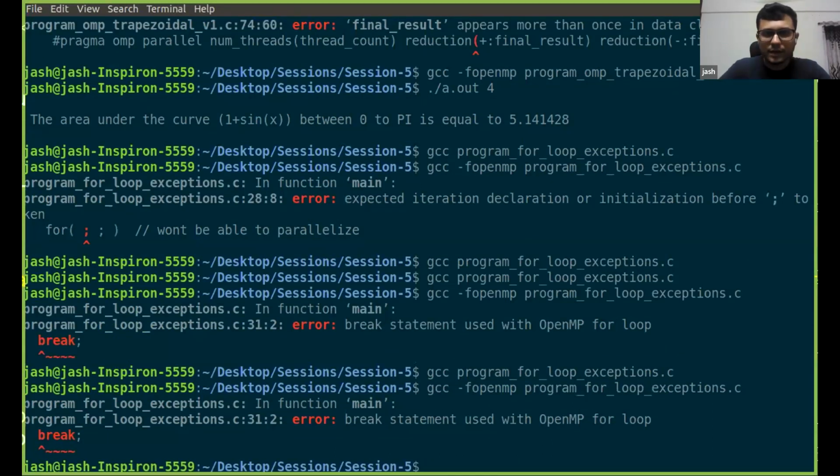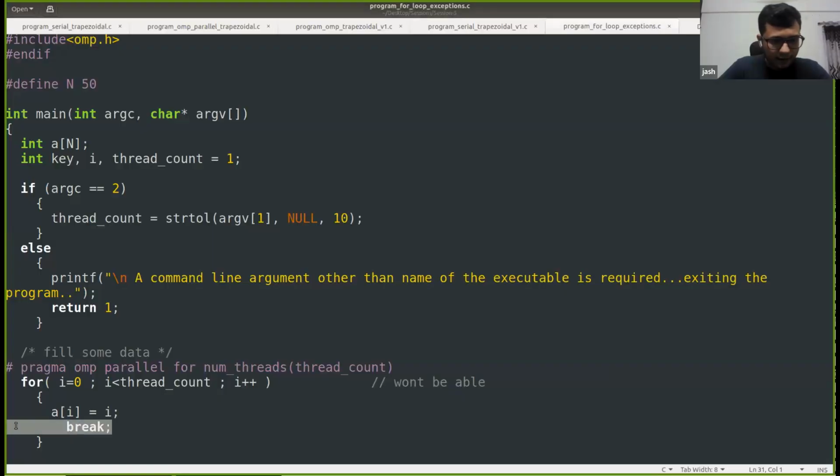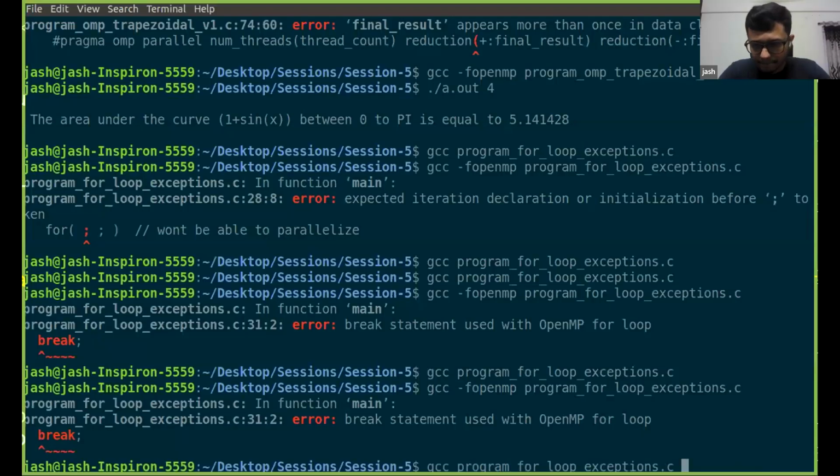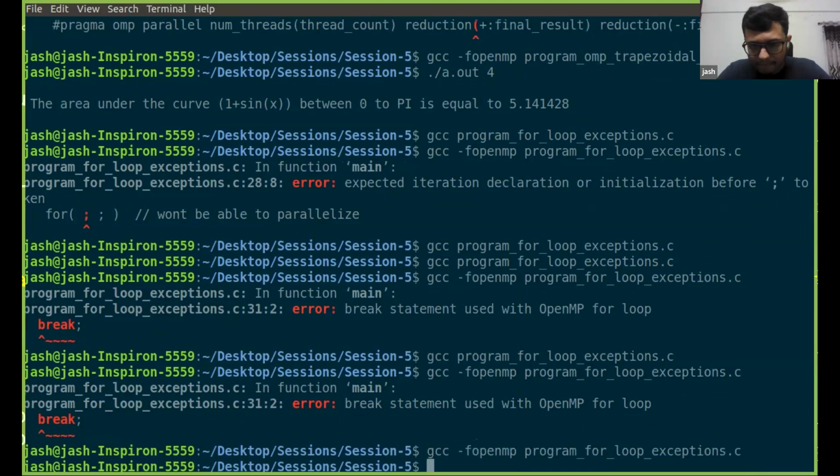Yeah, it is because of the break. Let me remove that break. Let us see if it runs. So basically what we are trying to do is run the number of iterations based on the thread count. Let us see if it is able to do it. It is right. It is able to do it.